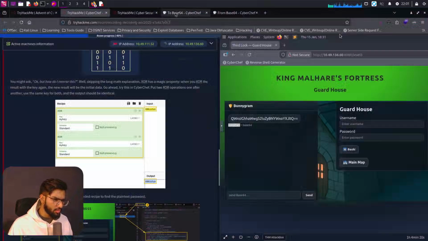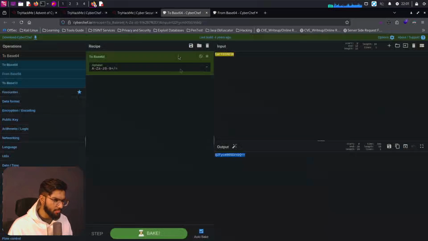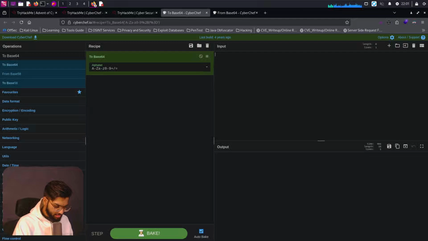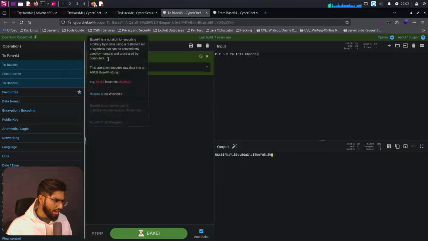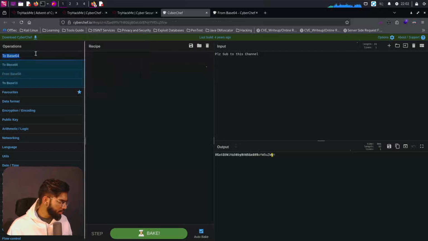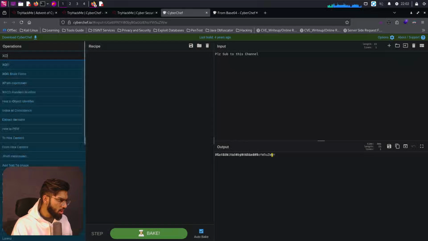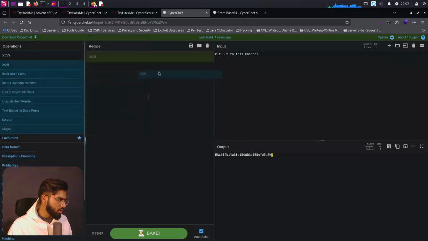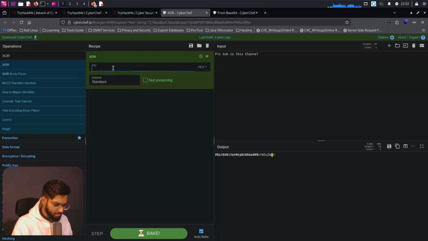So let's pass in with the CyberChef, but let's also take this example there. It says XORing twice with the key as my key and some input there saying XOR is fun. So let's take that example here. Let's say, please sub to this channel, and let's take the recipe to be XOR. Let's drag and drop it here. And this time we'll pass the key to be YouTube. So that's our key here.